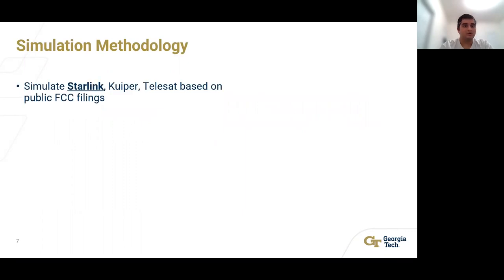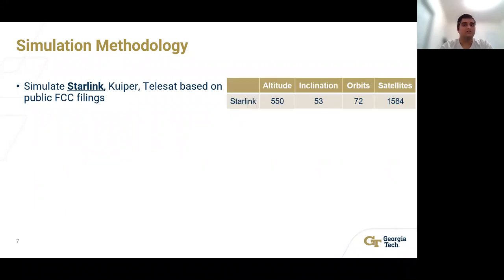In this work, we simulate the Starlink, Kuiper, and Telesat constellations based on their publicly available FCC filings. However, for this talk, I'll just focus on the first shell of the Starlink constellation, consisting of 1,584 satellites at an orbit of 550 kilometers. For all our experiments, we use the satellite path models to predict the precise satellite locations at given timestamps using the publicly available configurations.